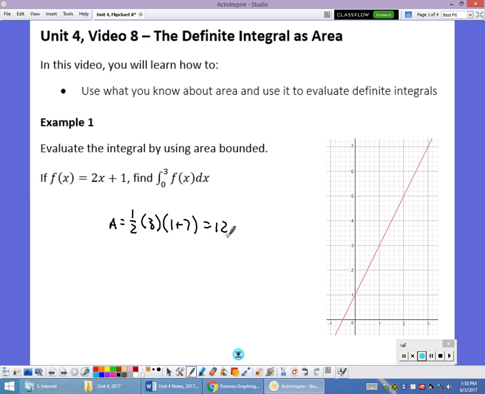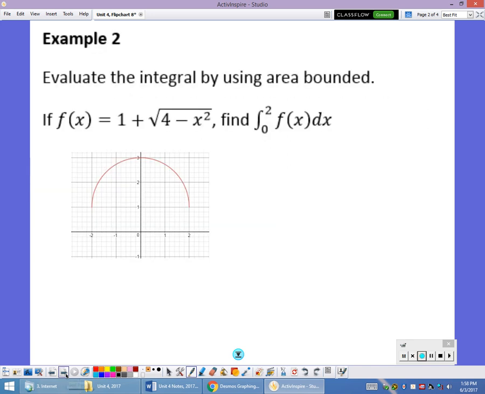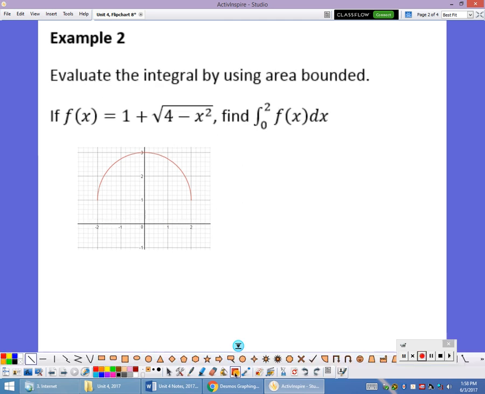Sometimes these equations can get a little bit tricky, or they'll give you pictures that are a little bit tricky. So in this next one, f of x is 1 plus the square root of 4 minus x squared, and I want to evaluate the integral from 0 to 2 of f of x dx. Well, it's this area that's bound by the x-axis, so it actually comes down here. Let me just sketch those in. It comes down here, and then it comes down here. And it's that area that's bound by this graph, whatever it may be.